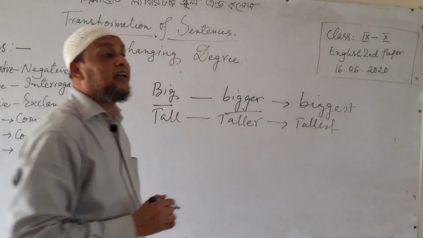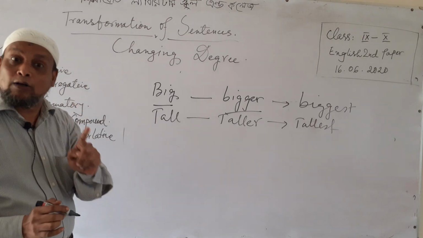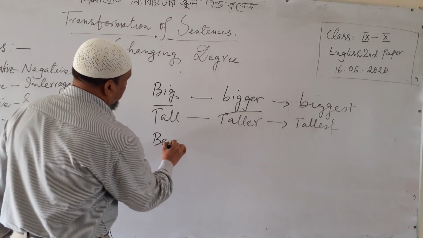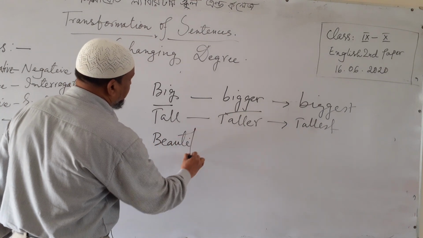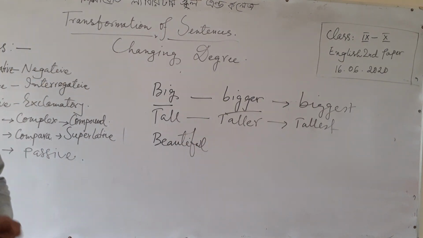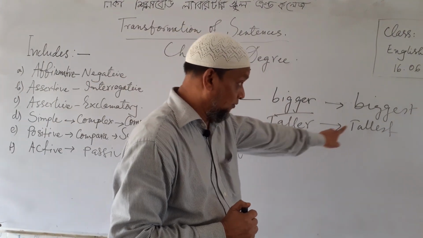But if the adjective is more than one syllable, like beautiful, then we have no right to add er or est.